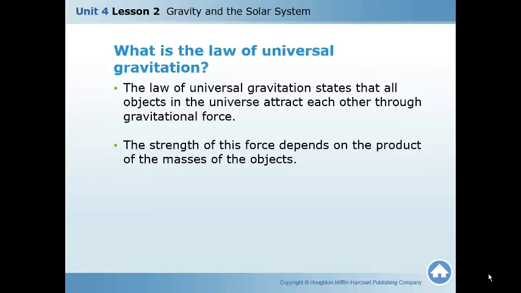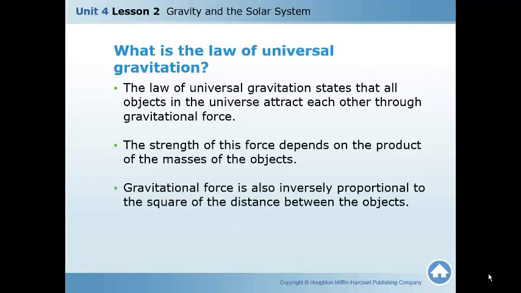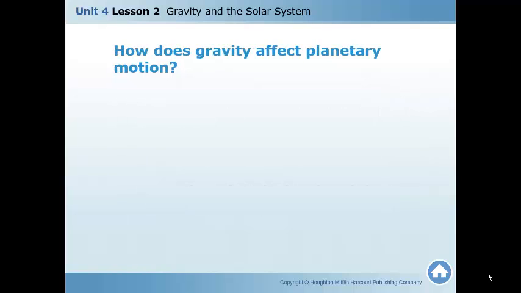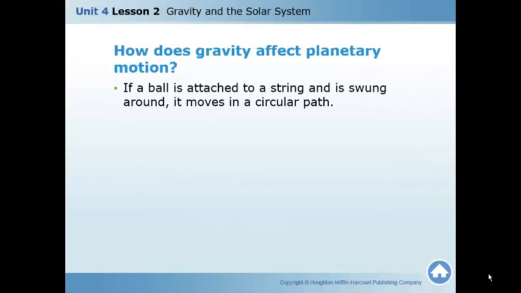The strength of this force depends on the product of the masses of the objects. Gravitational force is also inversely proportional to the square of the distance between the objects. Lots of math here, guys. How does gravity affect planetary motion?